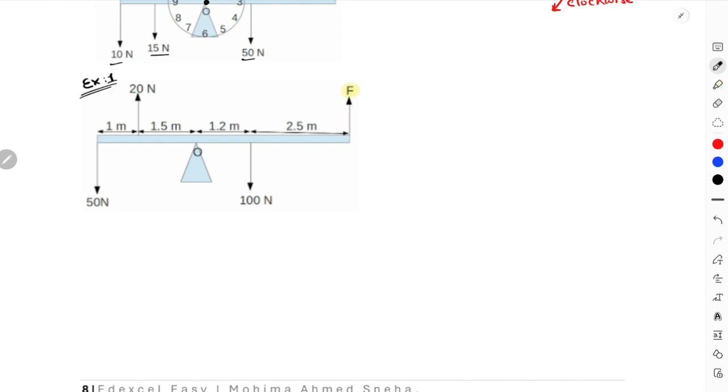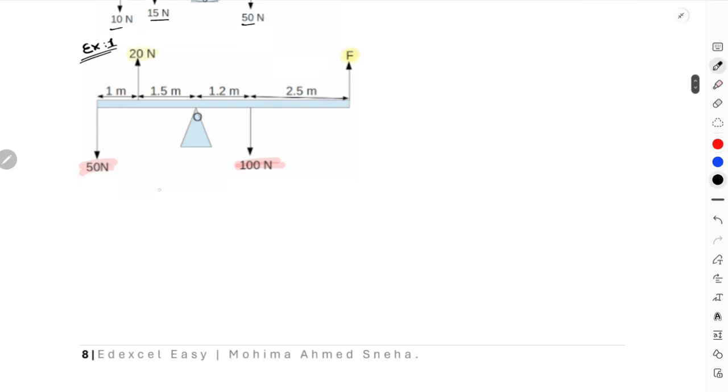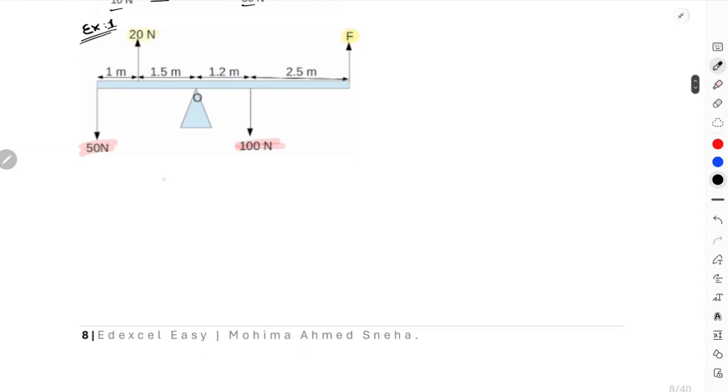How can you find this out? For example, label down what are the forces acting in the clockwise direction. These two forces will act in the clockwise direction and these two forces will act in the anti-clockwise direction. So according to this basics, according to your law of conservation of moment also, you will write this equation like this: clockwise moment is equals to anti-clockwise moment.